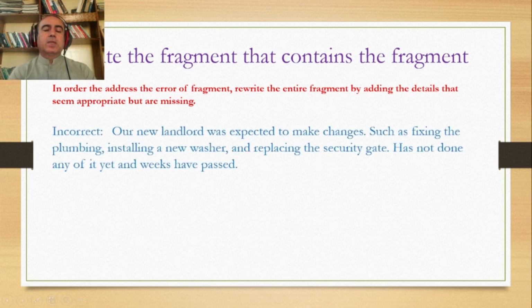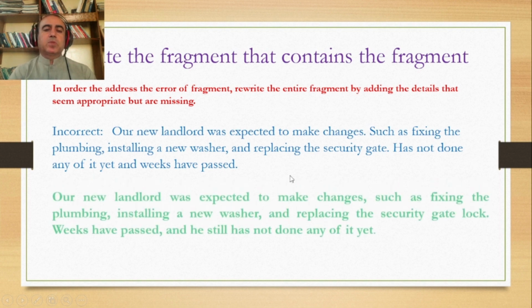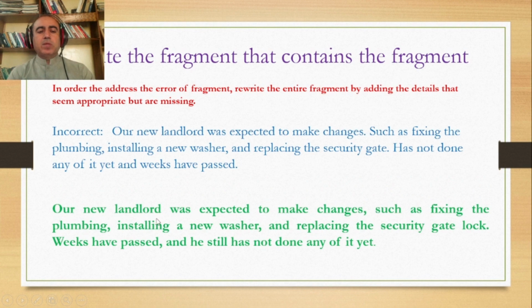Here is a case. Our new landlord was expected to make changes, such as fixing the plumbing, installing a new washer, and replacing the security gate. This is, as I said, misuse of such as. Has not done any of it yet, and weeks have passed. You can rewrite it like that. Our new landlord was expected to make changes, comma, such as fixing the plumbing, installing a new washer, and replacing the security gate lock. This is the appropriate way.